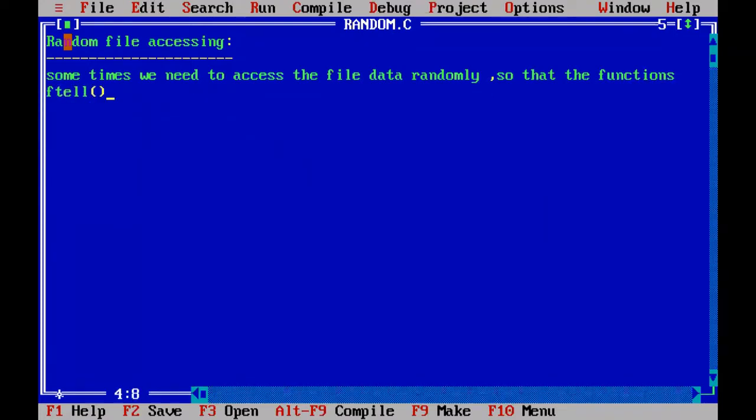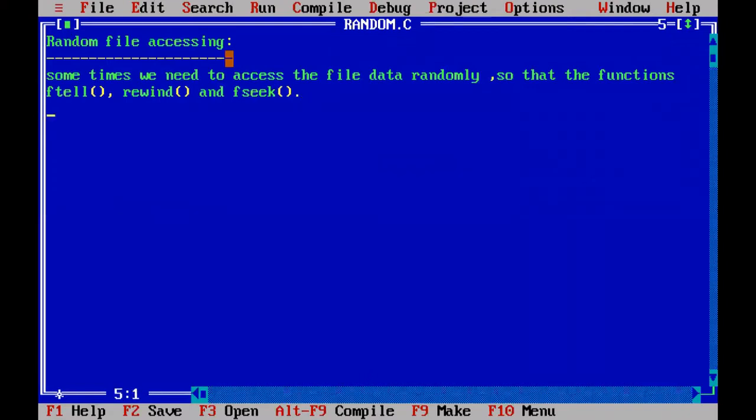So the functions ftell, rewind function and fseek function, these three functions are used to access the file in a random manner.